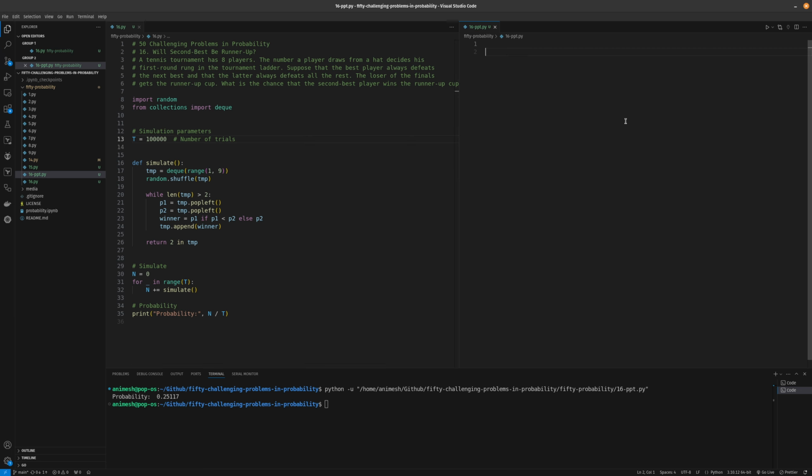Now let's think about how we can model this tournament in a Python script. First of all, let us initialize an array named players, and it will have the ranks of the players.